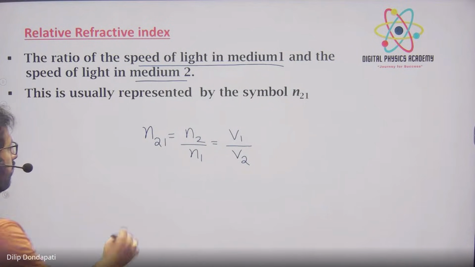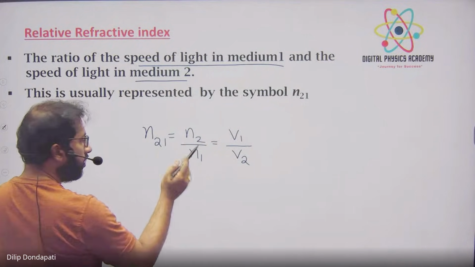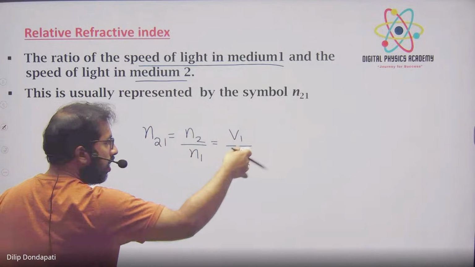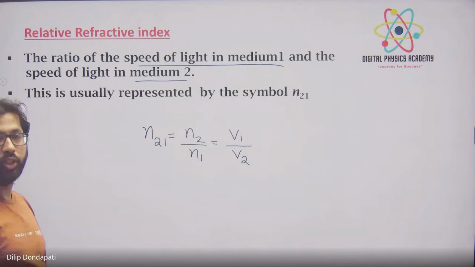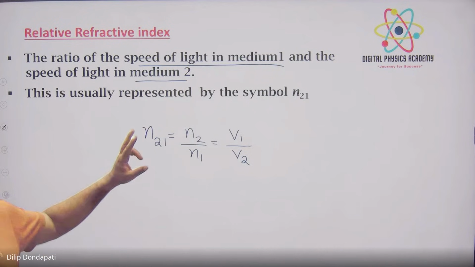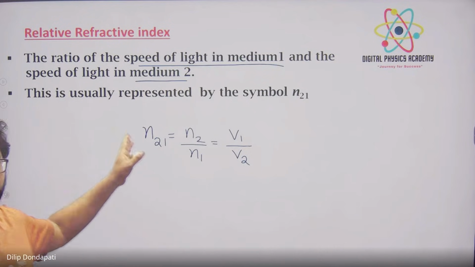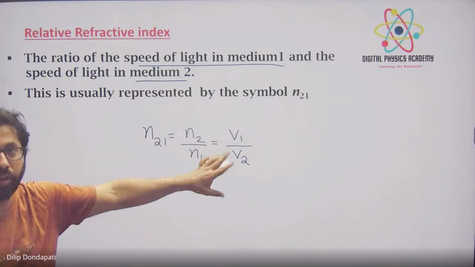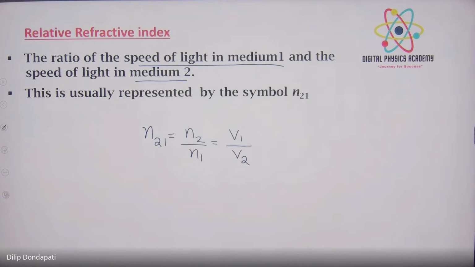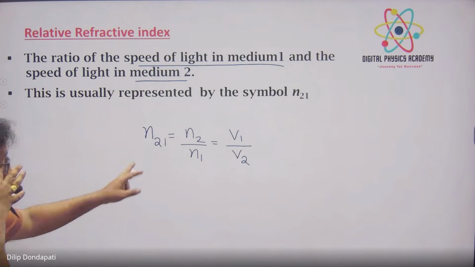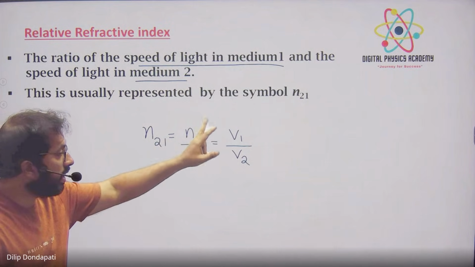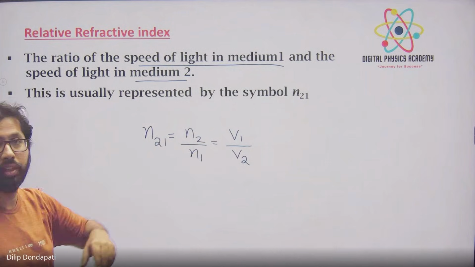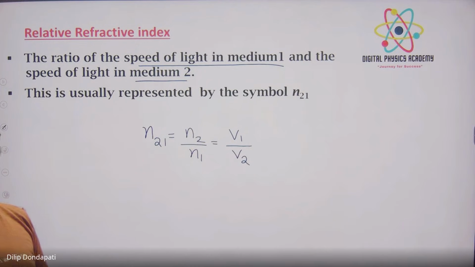So what formula do we know? n2 by n1 is the normal one. In terms of the speed of light, the ratio of the first medium's speed to the second medium's speed is called the relative refractive index. We are defining the refractive index in terms of the speed of light. From this you can understand whether the refractive index is directly or inversely related to the speed of light.